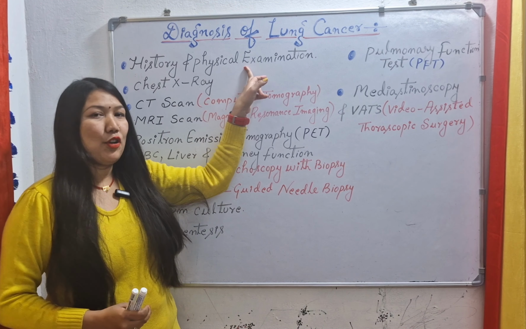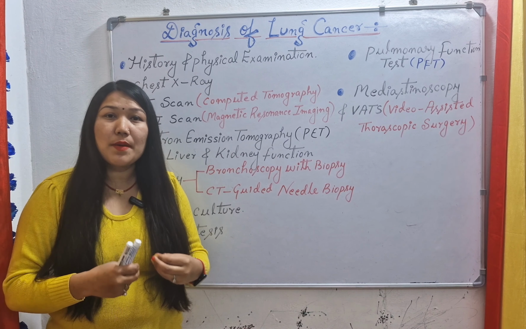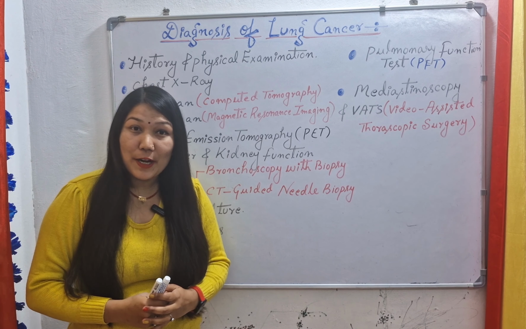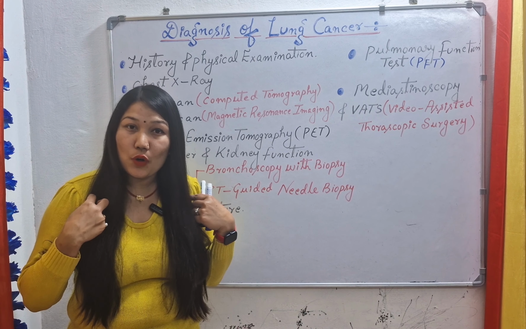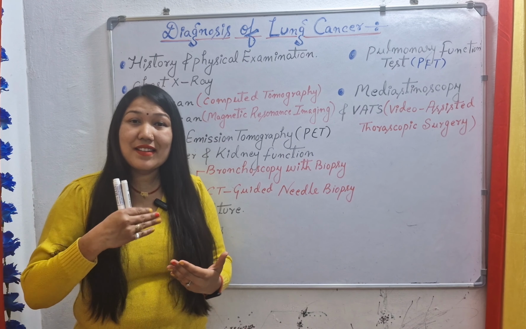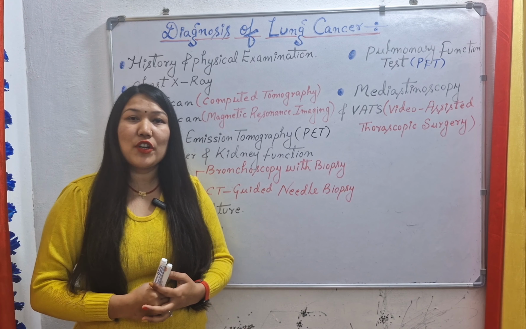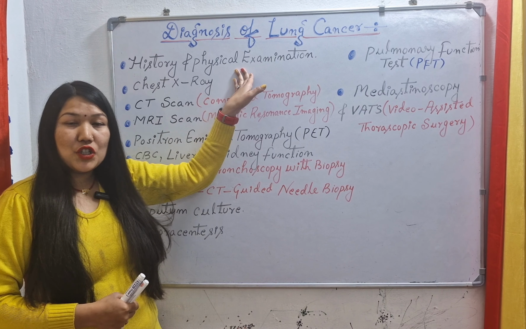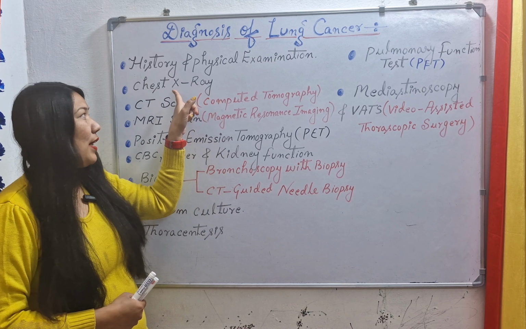Next we have physical examination. A complete head to toe examination is done here, where you can observe the patient, like whether there is any face swelling due to a superior vena cava tumor. You can also check for any lymph node swelling, check for cyanosis, what signs and symptoms the patient is observing in himself, and whether the patient has any weight loss or not. So all the history, past and present, and the head to toe examination is done here. Next we have chest x-ray.